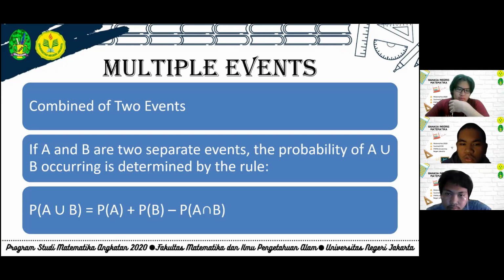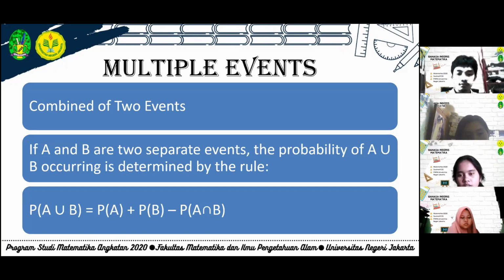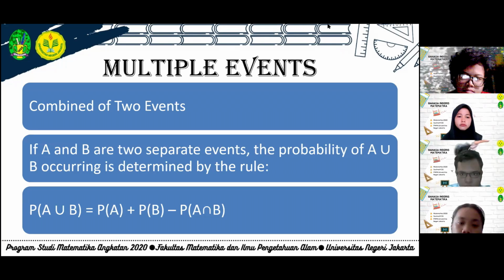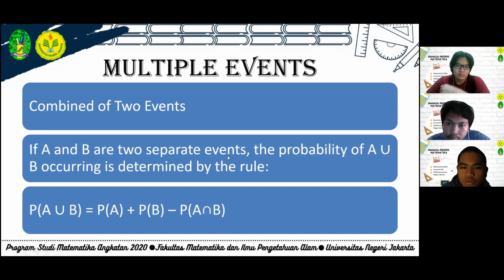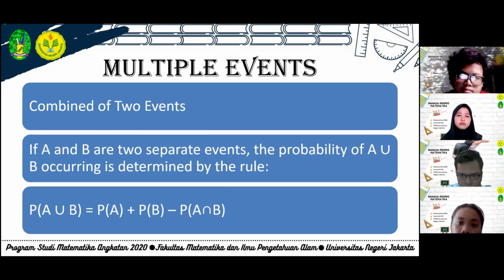If A and B are two events, the probability of A union B occurring is determined by the rule: probability A union B equals probability A plus probability B minus probability A intersection B. Next.